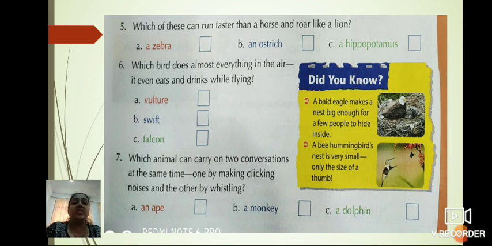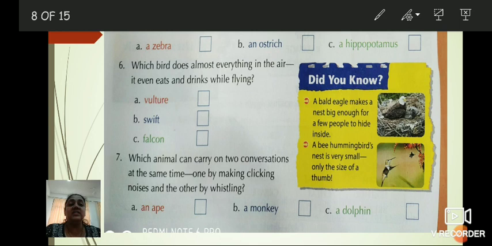Options are A, zebra, B, an ostrich, C, a hippopotamus. And the correct option is, what do you think, children? Zebra, ostrich or hippopotamus? Which is the correct option? It's B, an ostrich.